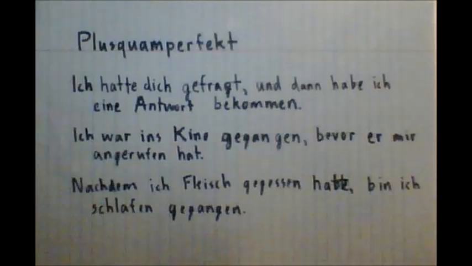So the third example is Nachdem ich Fleisch gegessen hatte, bin ich schlafen gegangen, which means in English, after I had eaten meat, I went to sleep. The first part of the sentence is in the Plusquamperfekt, which we can see because it's gegessen hatte instead of gegessen habe. The second part needs to be in the simple past because it happens afterwards, which we know because of the nachdem. So hopefully this video has been informative for you in better understanding the Plusquamperfekt.